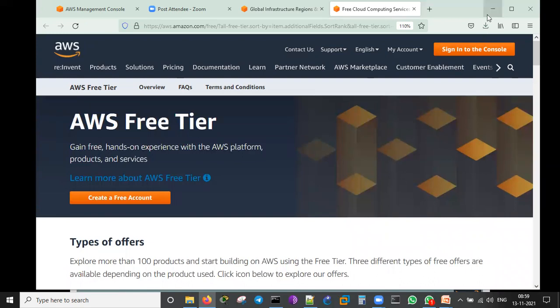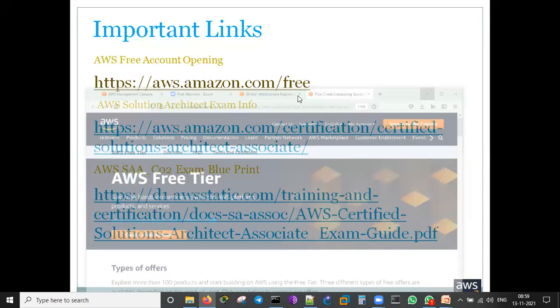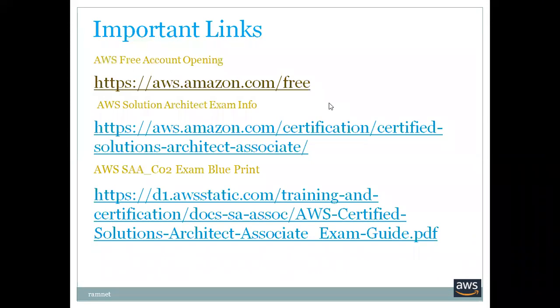Okay. Now let's go back to the one. Ramana, one more question. Is there any accessibility, I mean in terms of free accessibility, can we access the SDK and API, those things also? Yes, possible. We can create programs. We can create CloudFormation.